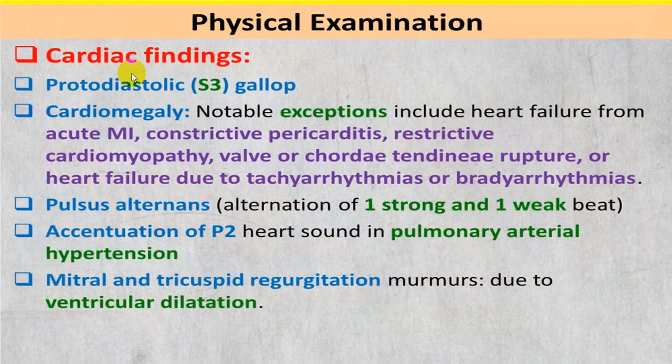As far as auscultation is concerned, S3 gallop on the right side. So you will get an S3 sound. You might have cardiomegaly, but that will be more commonly seen in the left ventricle rather than the right ventricle. The right ventricle will have a mild right ventricular enlargement. RV heave. P2 will be loud, and you will have MR and TR. This will be common.